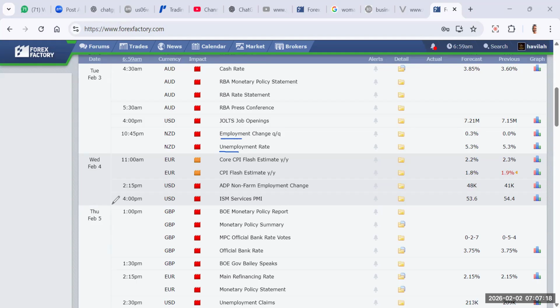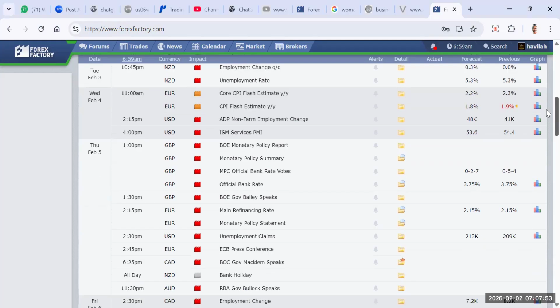All right. Now on Wednesday, the key event will be the ADP non-farm employment change, which will come up by 2:15 p.m. from the United States, and also the ISM services PMI by 4 p.m. The ones from Eurozone may not carry much volatility. That's the core CPI flash estimate and CPI flash estimate, both medium and low, and will not get much volatility. But the ADP non-farm employment, this particular one will carry a lot of volatility, so please make sure you take your time to possibly be available to trade it.